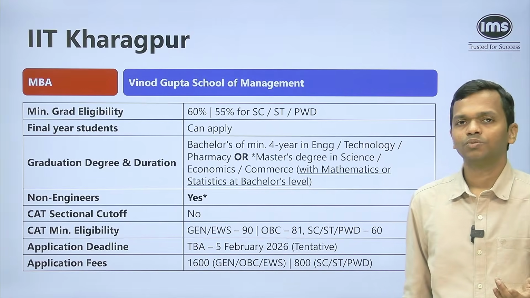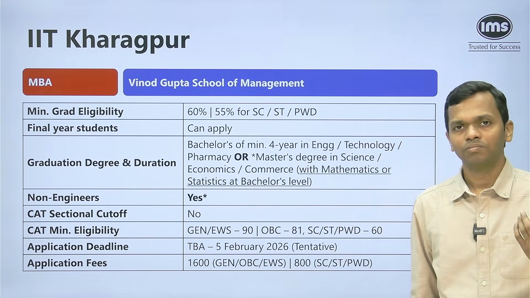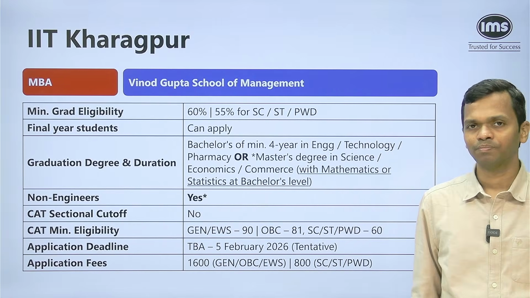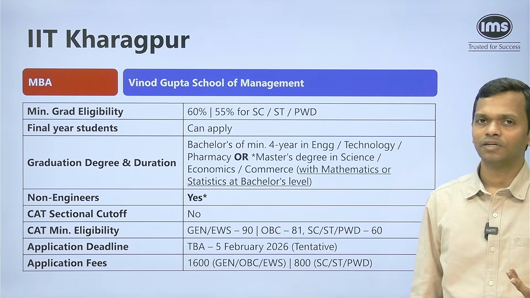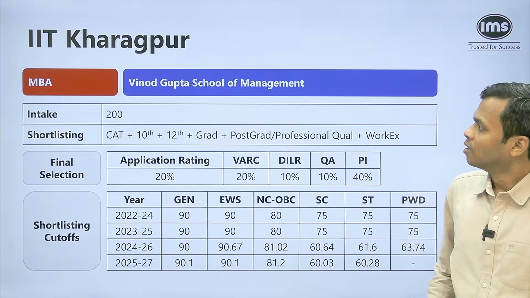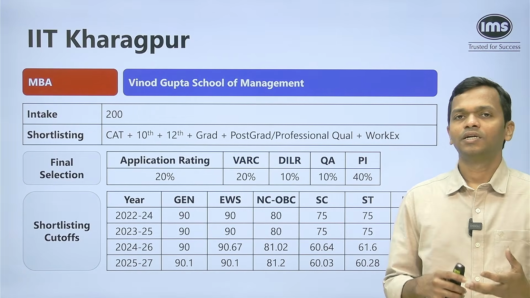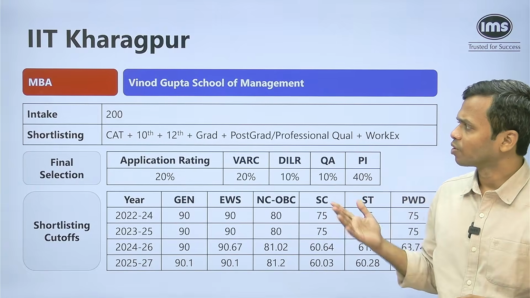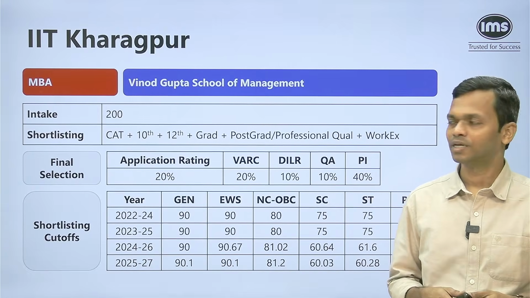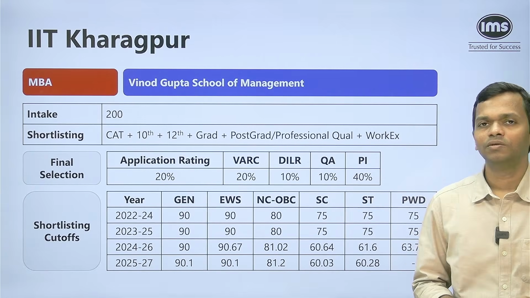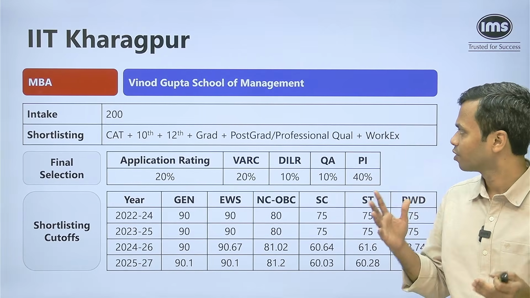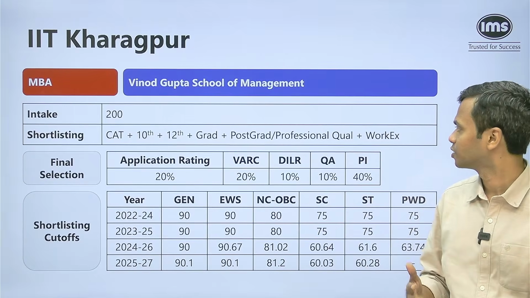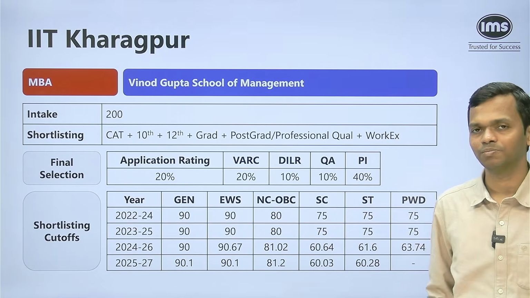The application deadline is yet to be announced, but looking at the last year, it should be around 5th Feb, because last year it was around 5th Feb, and application fees is going to be 1600 and 800. Okay. Now moving on to the intake for this program is 200. I think it's one of the largest when it comes to the intake. Shortlisting is going to be a composite score basis CAT, 10, 12, graduation, if you have any post-graduation or professional qualification and all of that, and your work experience.